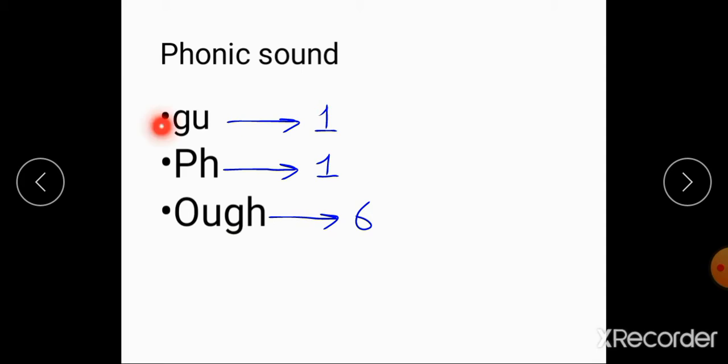So our first phonic sound is G. First we will study the phonic sound G. GU, G. Students, there are many words in which the sound of G is used, but in a few of them the sound of U is kept silent.